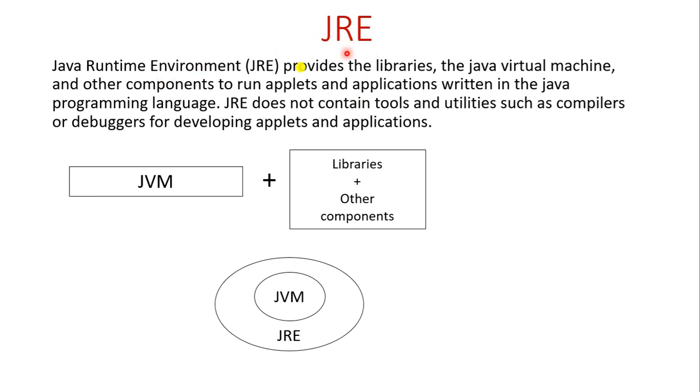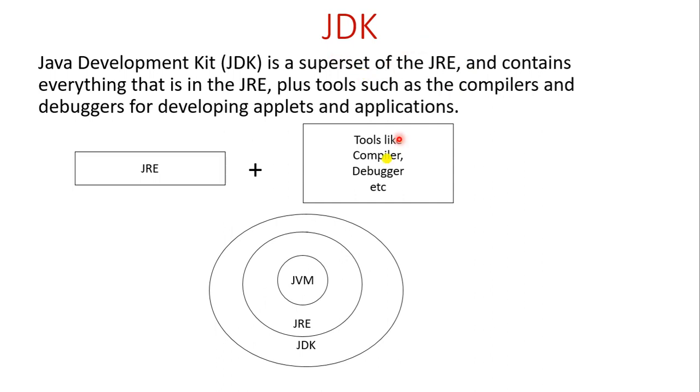So JRE is the superset of JVM. JRE contains the libraries and other components which are used to run the applets and applications. So JRE has the JVM plus libraries and other components, but JRE does not have compilers and debuggers. JDK has the compilers and debuggers. So JDK is the superset of JRE, and it contains everything about JRE.